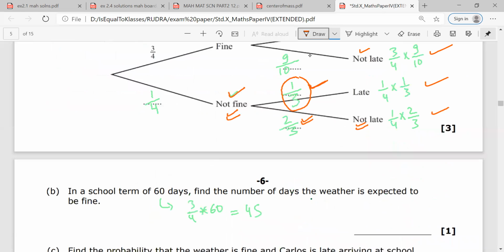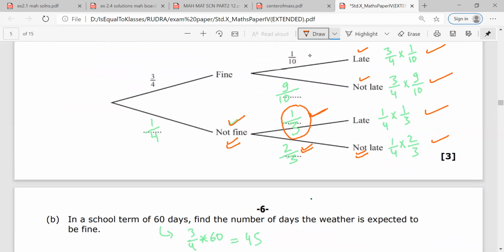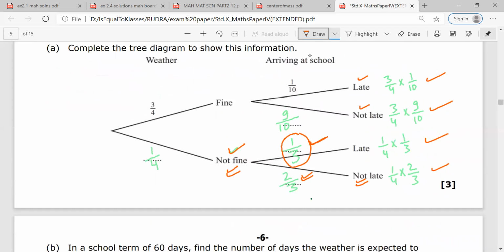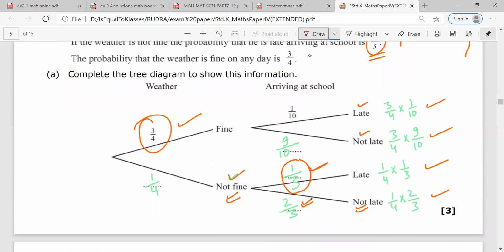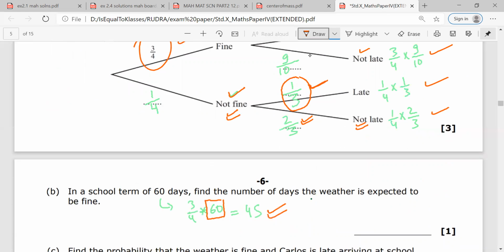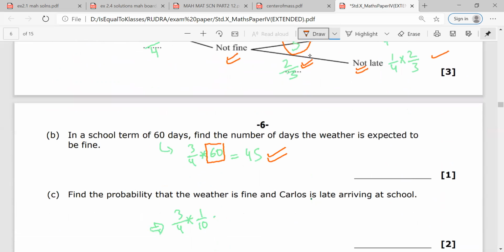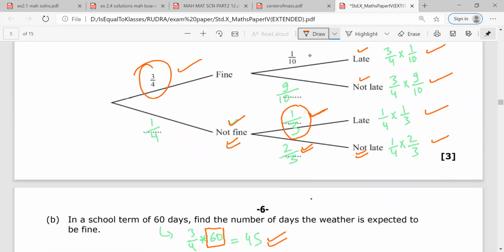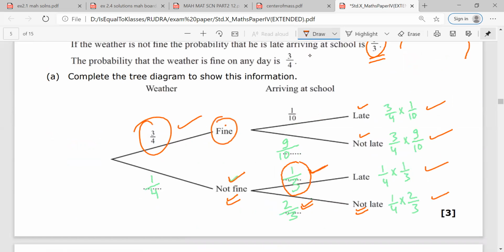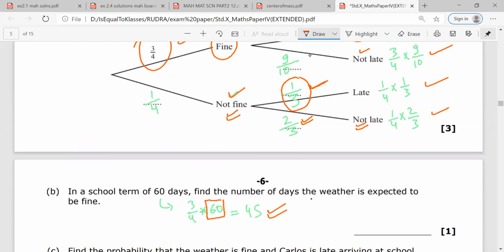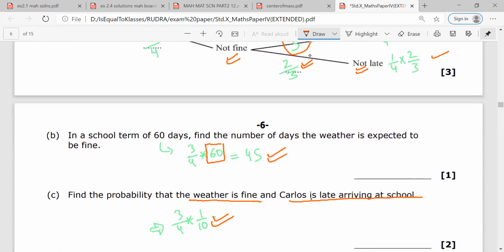So let us look at the first part. In a school term of 60 days, find the number of days the weather is expected to be fine. So if I have 60 days in total, the weather would be fine on 3/4 of the days. So my answer would be 45. Any doubt? No, sir. Then the next part is find the probability that the weather is fine and Carlos is late. So this would be equal to 3 by 4 into 1 by 10. Any doubt? No, sir. This is also done.